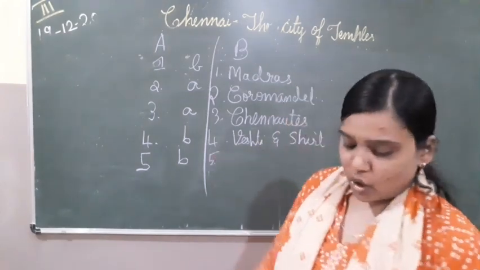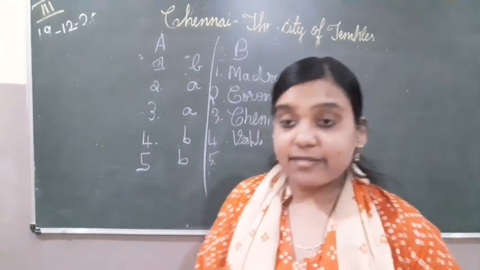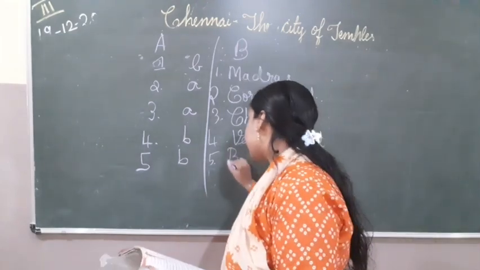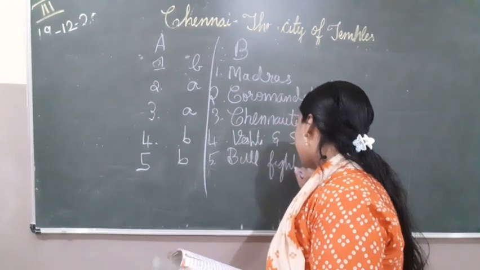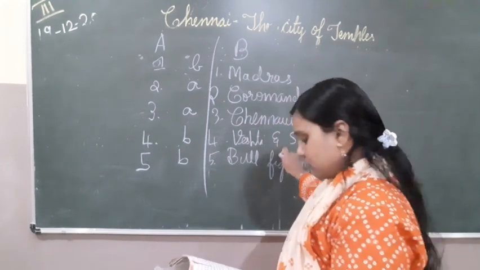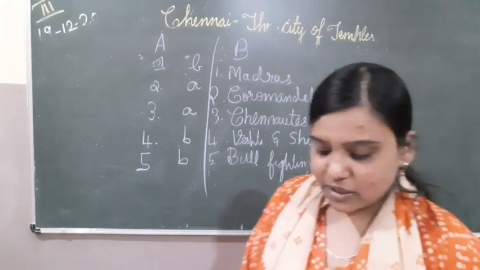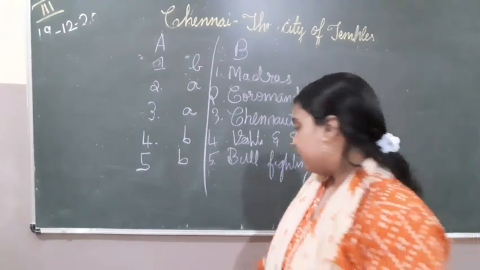Fifth, on the second day of Pongal, bullfighting takes place. Railway coaches for the Indian Railways are manufactured in Perambur.